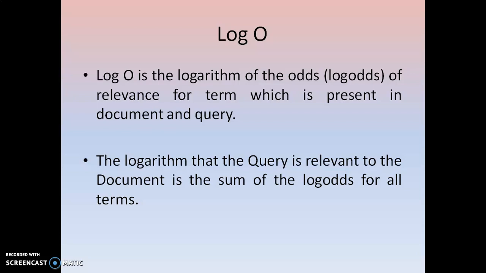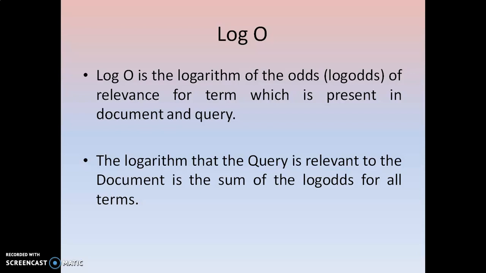Okay, the logarithm that the query is relevant to the documents is the sum of the log odds for all the items. What is the logarithm of odds of an item? It contains all the relevant items in the document of that particular term. How can we calculate the logarithm of the query now? The logarithm of the query is relevant to the document. It is the sum of all the log odds of all the terms.